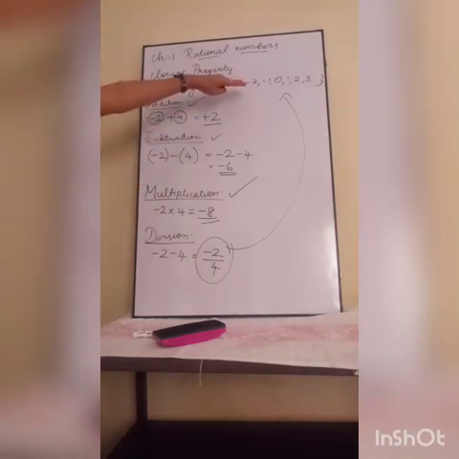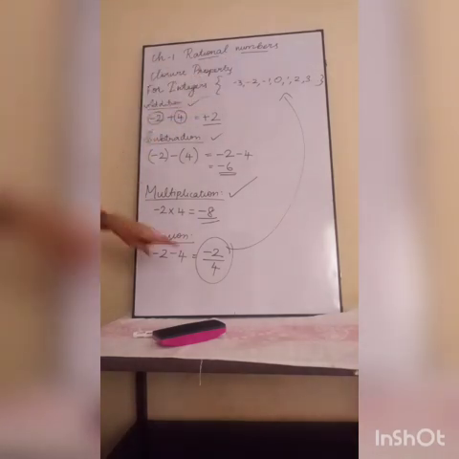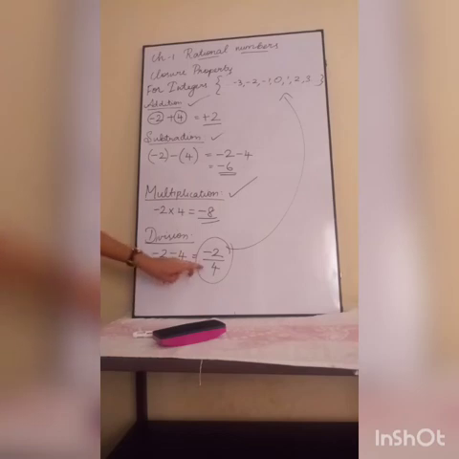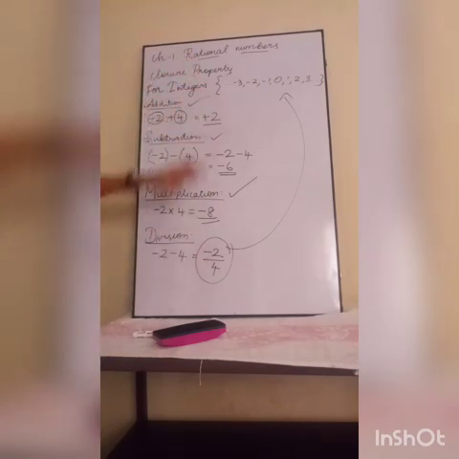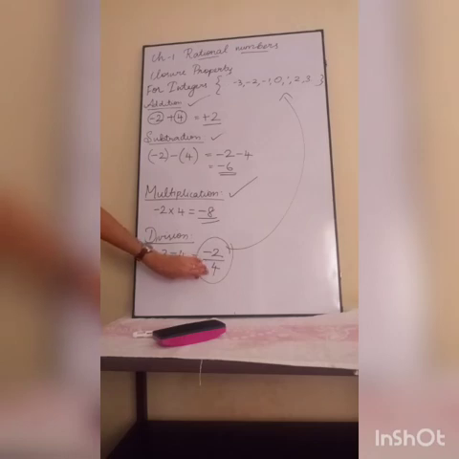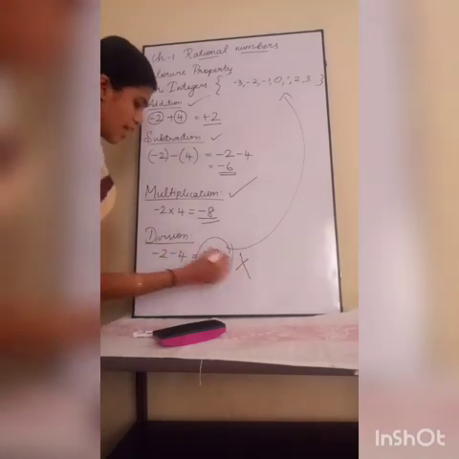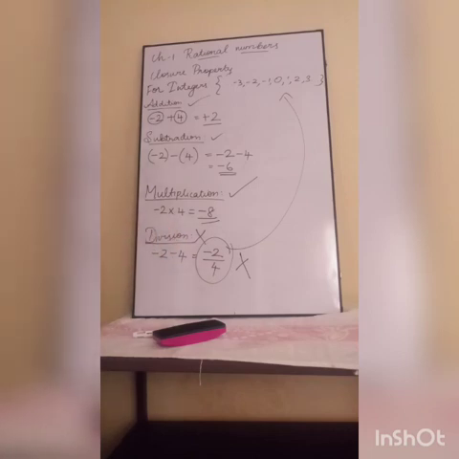No, because here only 1, 2, 3, like that only it is there. It is not in the denominator format. It is like a rational number. Rational numbers are not integers. Okay, so this is not an integer. Therefore, division is not closed, which means integers are not closed under division.